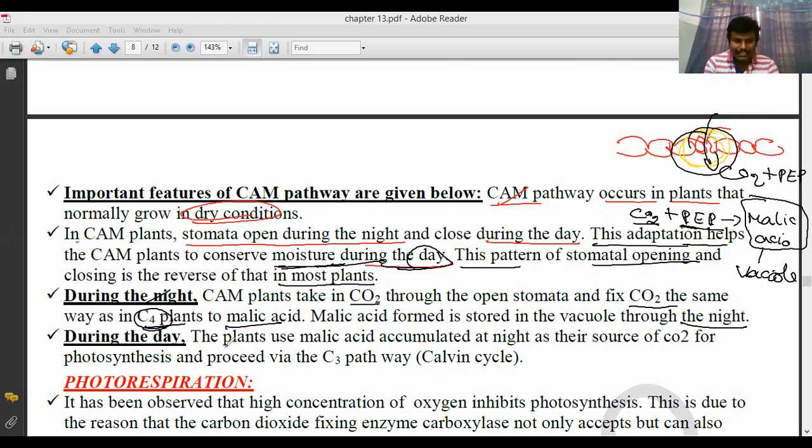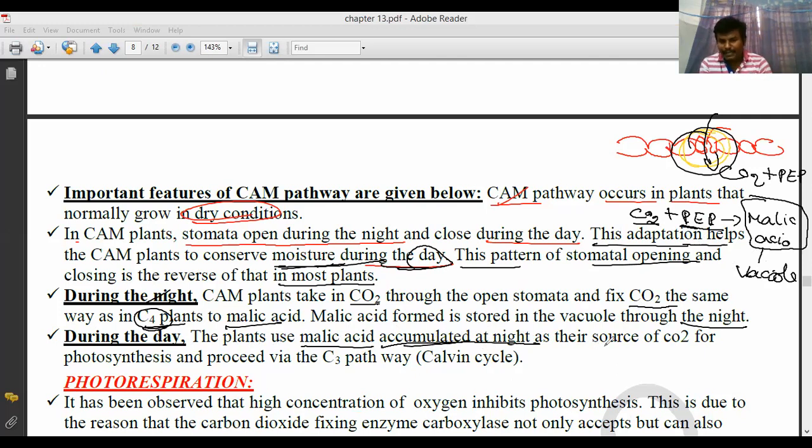So what about during the day? The plants use the malic acid accumulated at night. Accumulated means increased at night.